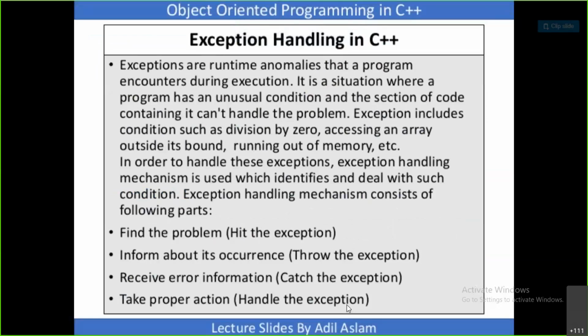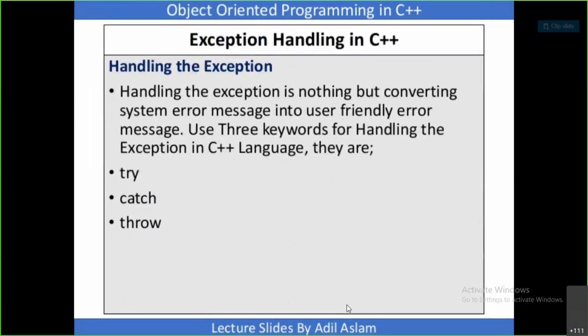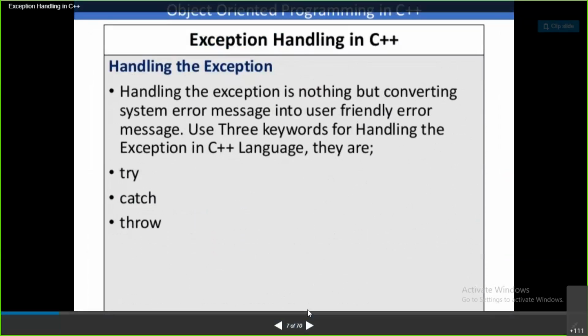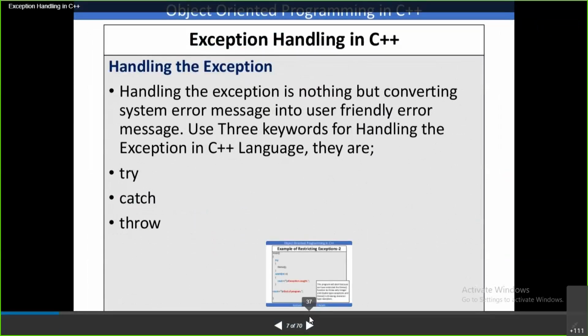Okay, this theory part we have just seen. Handling the exception is nothing but converting a system error message into a user-friendly error message. In the previous example, once that particular error is generated, that is a system-generated message. The user cannot understand that system-generated message, so you are going to convert it into a user-readable message by using the exception handling mechanism.